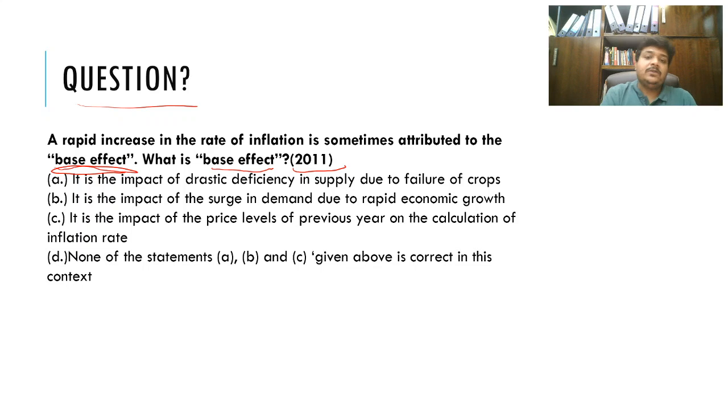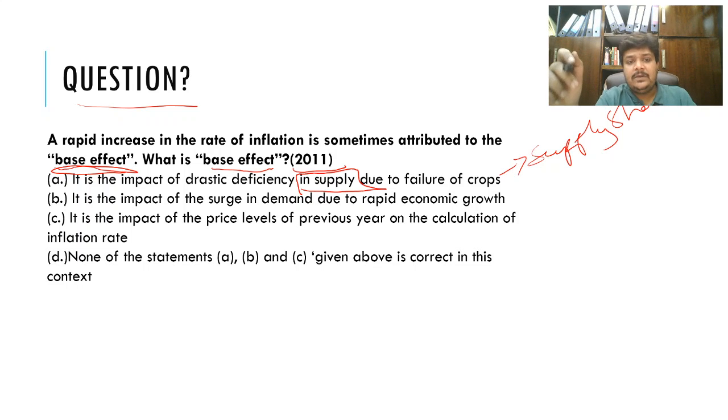So if we want to solve it right now, you can think about this. The first option: it is the impact of drastic deficiency in supply due to failure of crops. So here it is talking about supply shock inflation. Inflation is due to inadequate supply. This was happening in 2010-2012.